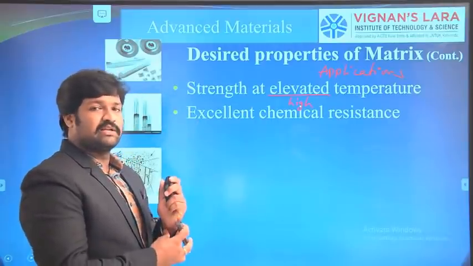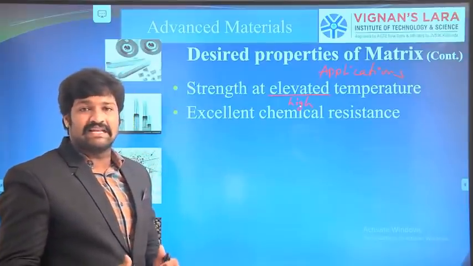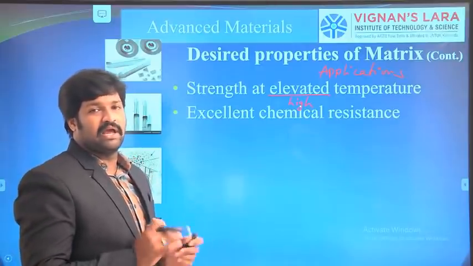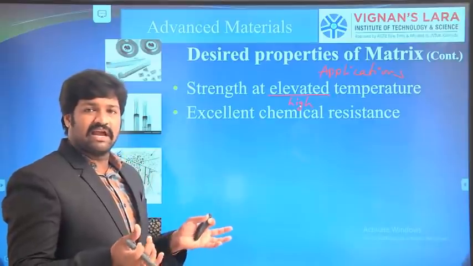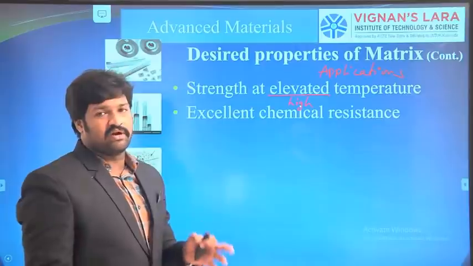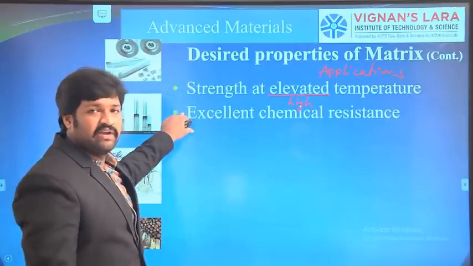The matrix material should have excellent chemical resistance. Then only will the strength of the composite be high. If it has less resistance, it will react with the chemicals and the strength of the composite will be reduced. To avoid that, we should identify this point during the selection of the matrix itself.